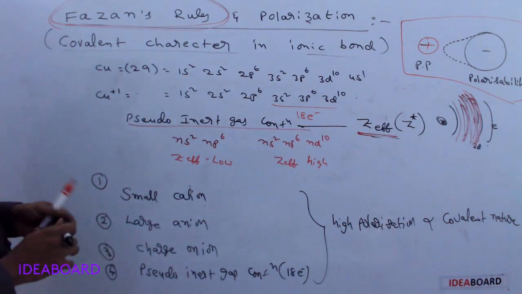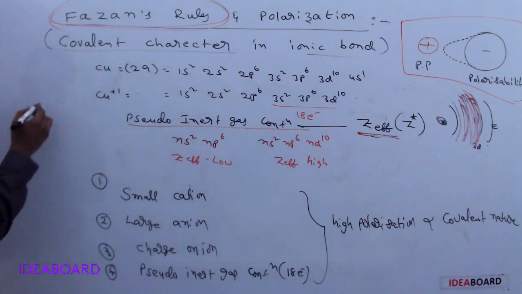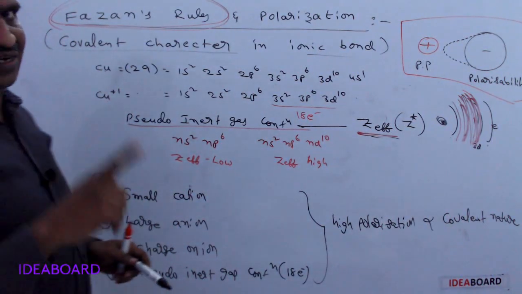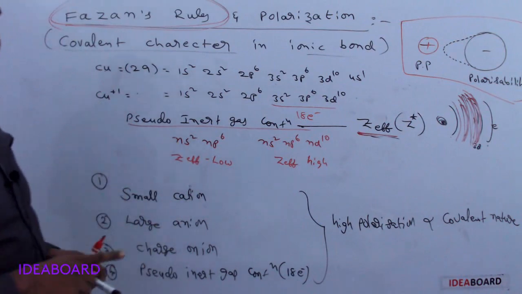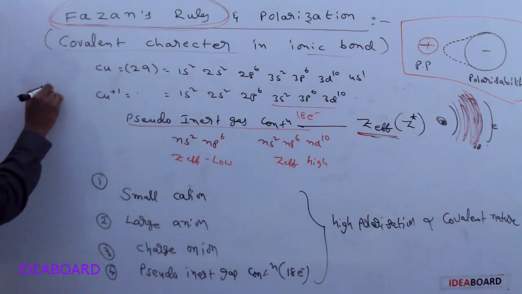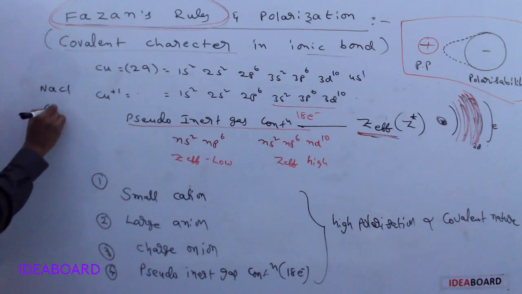I think you know the properties of ionic compounds I gave. In that, melting points and boiling points of ionic compounds are higher. I am giving two compounds, NaCl and CuCl.